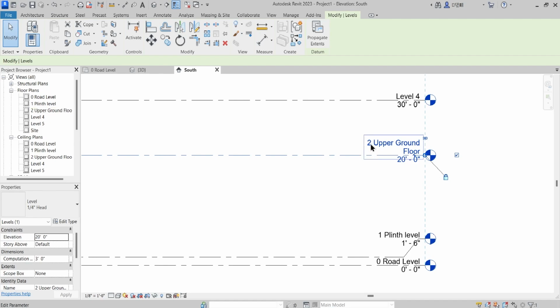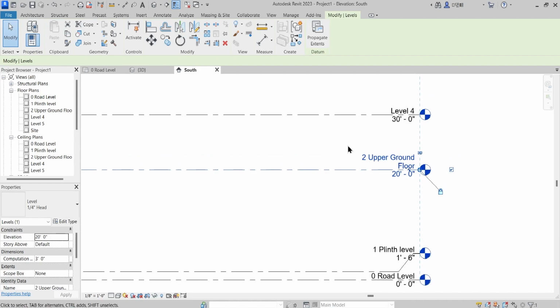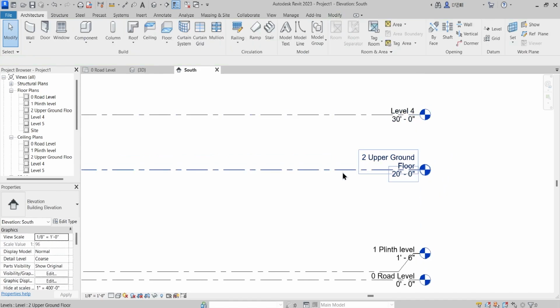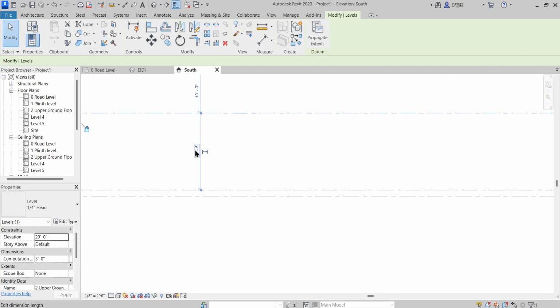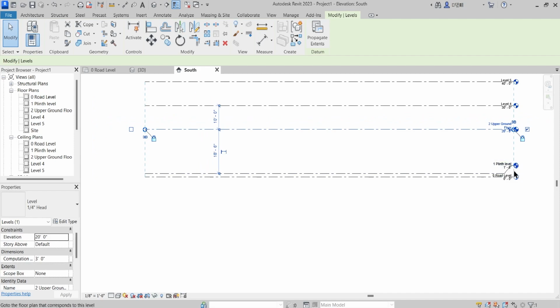If you won't enter this numeric, then that will be lost, and every time you have to precisely look for where that particular floor plan you want to refer to is. Okay, and this is right now showing the height of 10 feet 8 inches, 18 inches, 18 feet 6 inches from this particular plinth level.